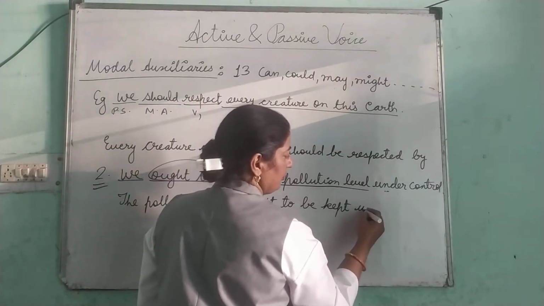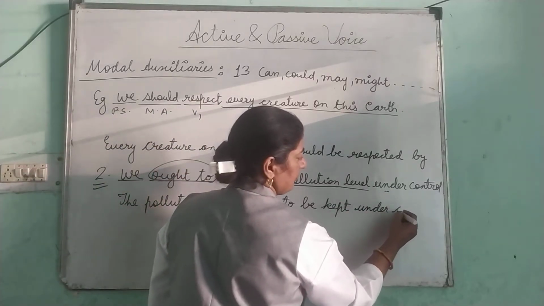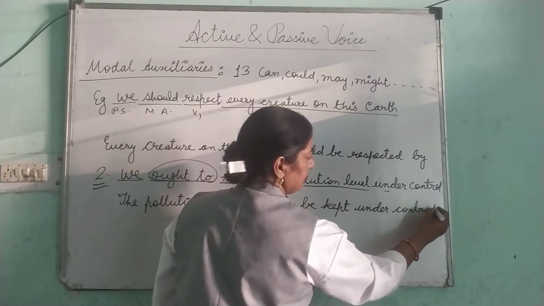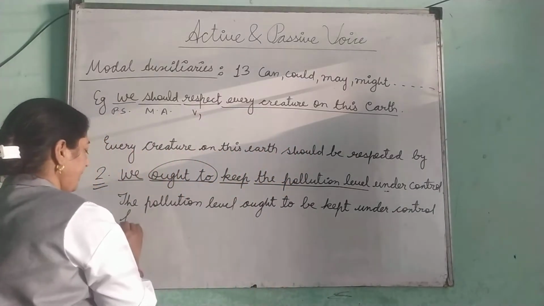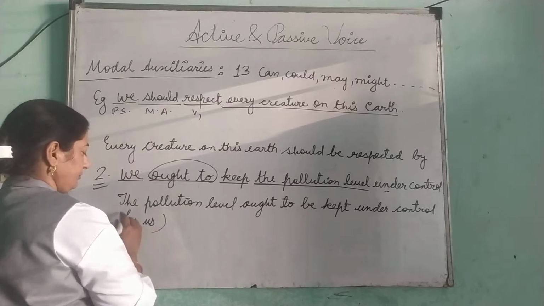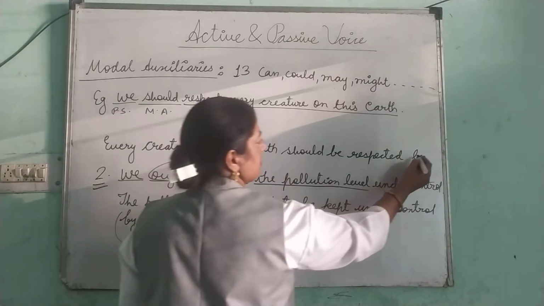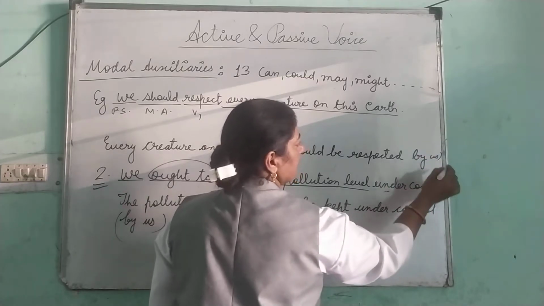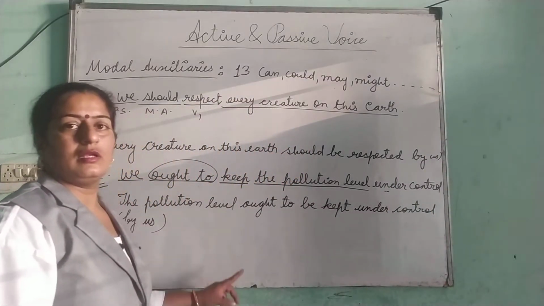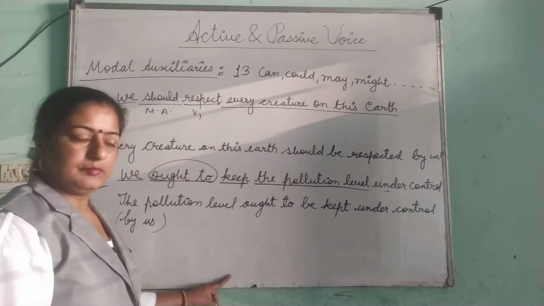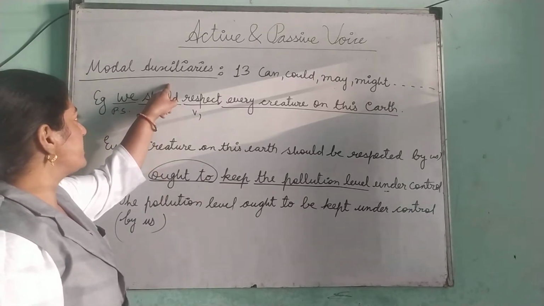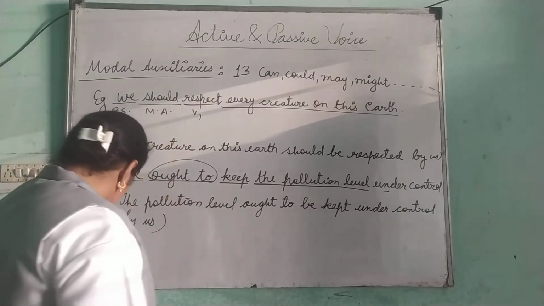Under control by us, right? By us. Clear? So this is the concept of modal auxiliaries.